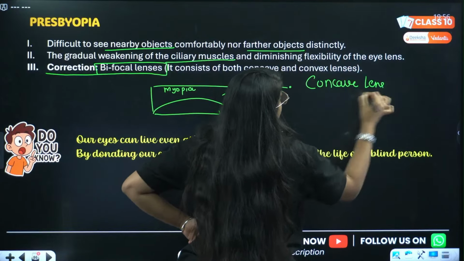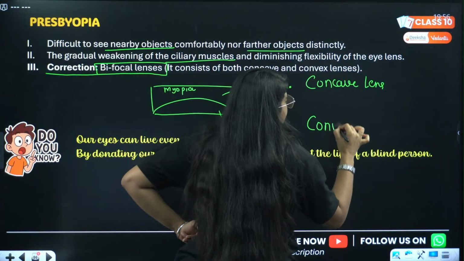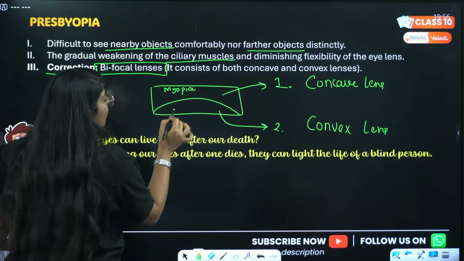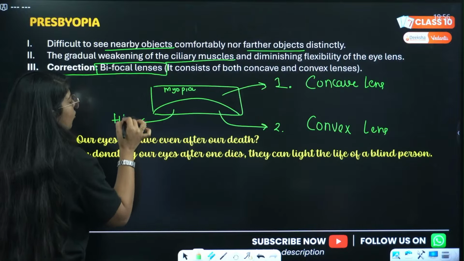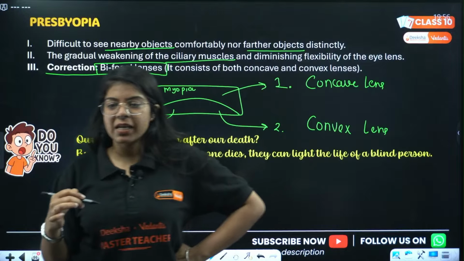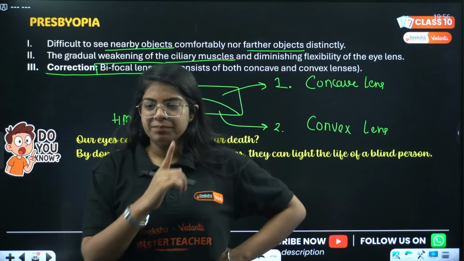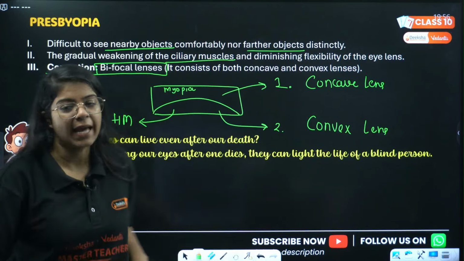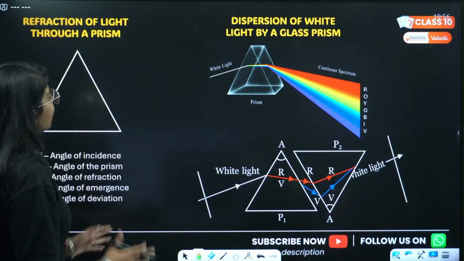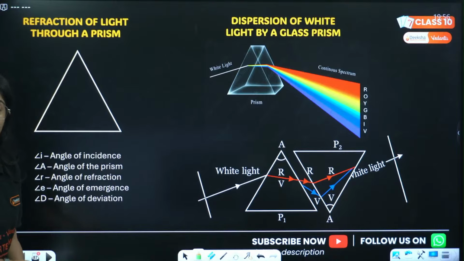Yes, my bad. Sorry. The below part is used to correct hypermetropia, and to correct hypermetropia we use convex lens. ठीक है? Very good, Amit Kumar. Very good. ठीक है, चलो. Yes, also yes. चलो, next is refraction of light through a prism.